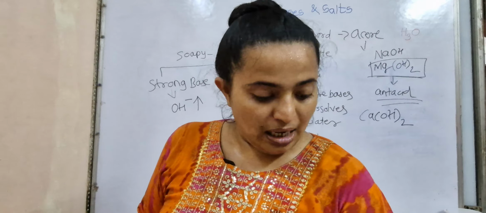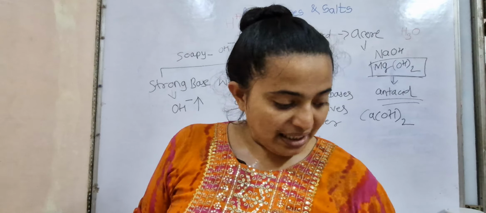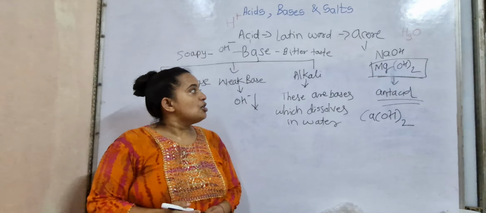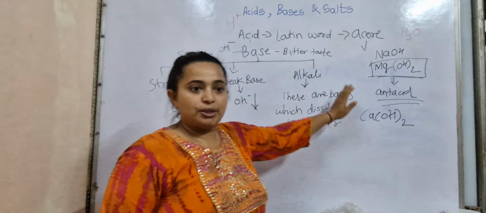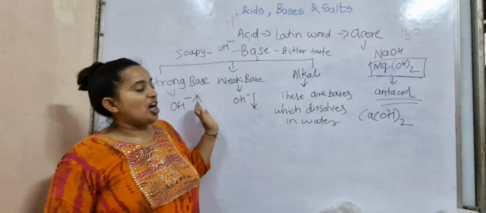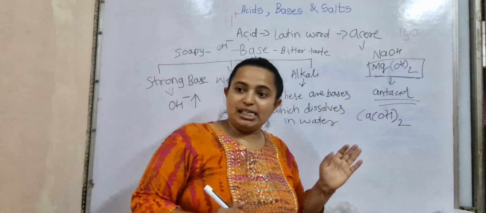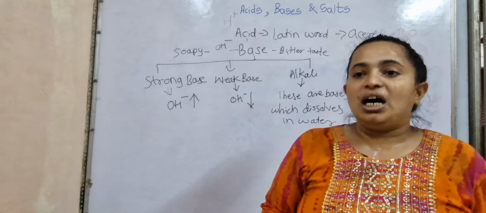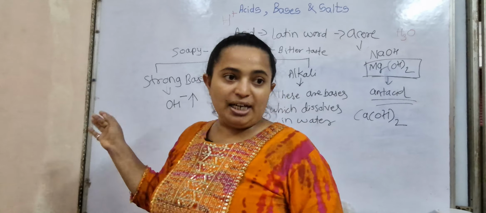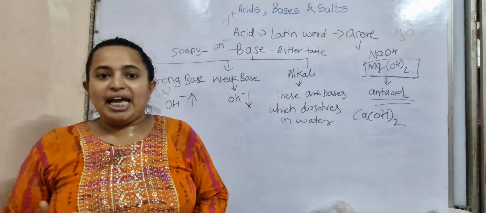So students, I hope you understood this much. Understood everyone? The strong acid, strong base, weak acid, weak base. Okay. So now in the next part we will see the indicators and the types of salt. Thank you. Thank you so much.